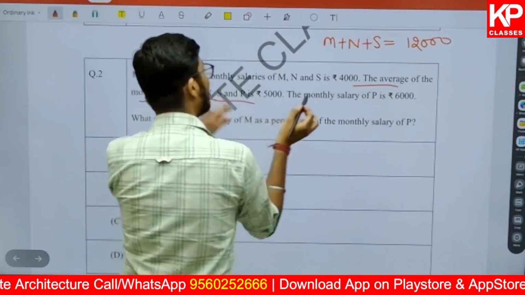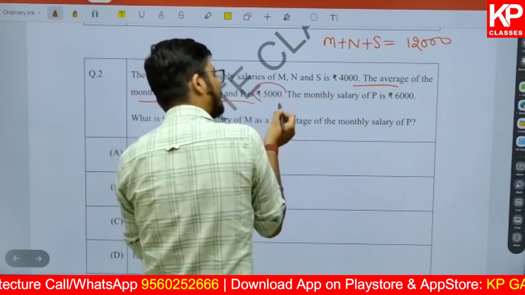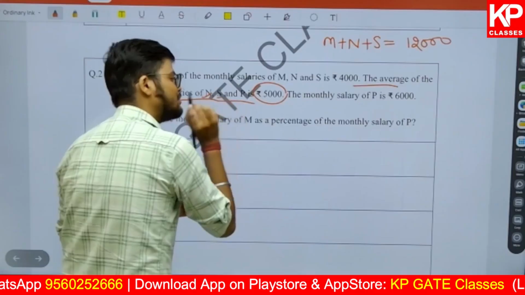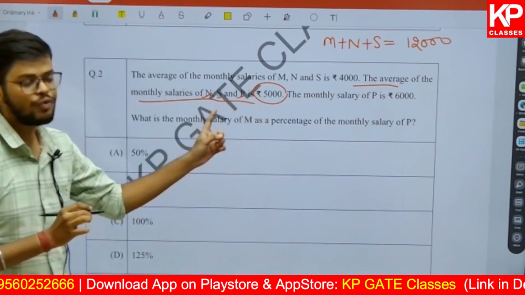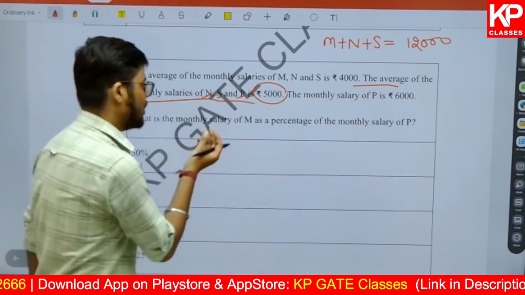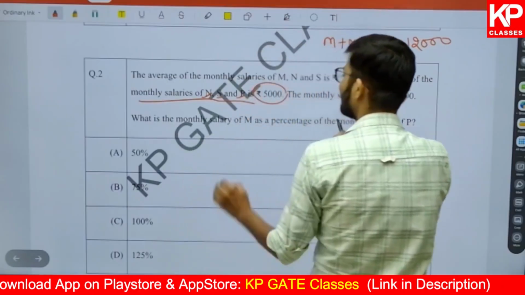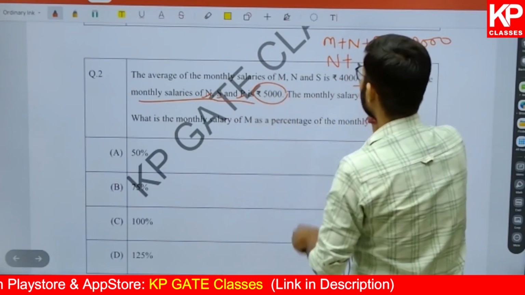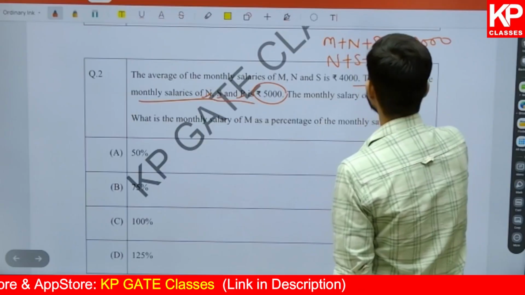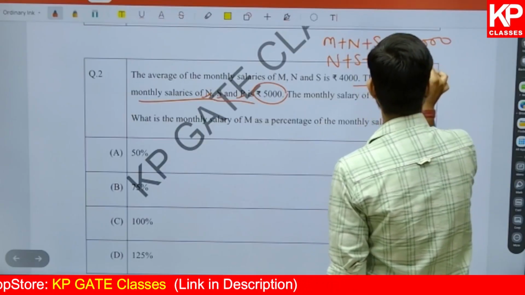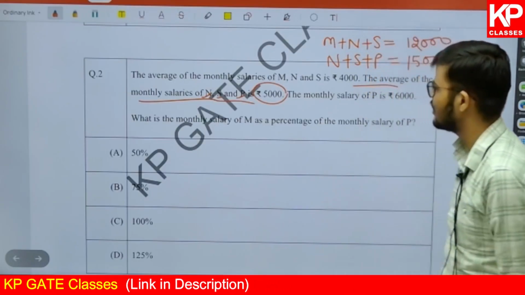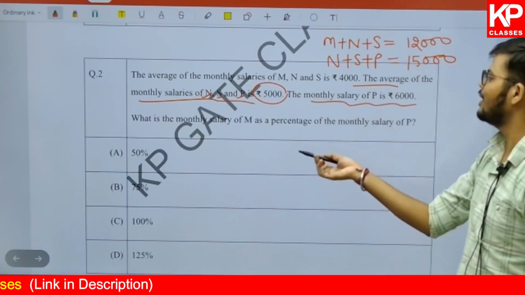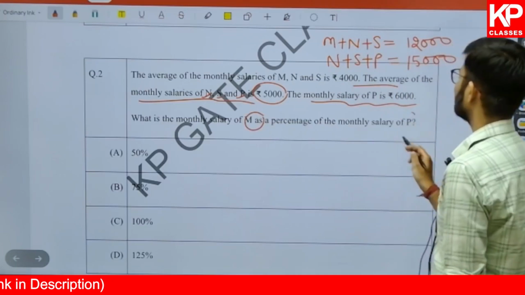And then it says the average of the monthly salary of N, S and P is 5,000. That means on an average N is making 5,000, S is making 5,000, P is making 5,000. So what will be the total salary of these three people? It will be 5 plus 5 plus 5, that means 15,000. So we can write it like this: N plus S plus P is equal to 15,000. Now the monthly salary of P is 6,000. That is also given. We need to calculate the salary of M as a percentage of the salary of P.